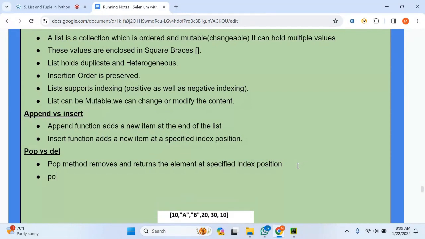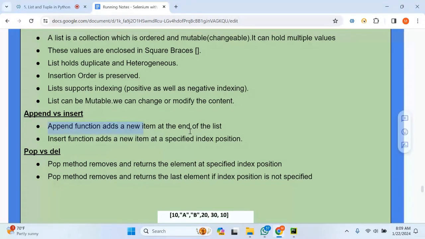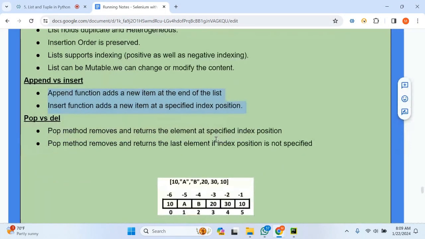So another important point is the pop method removes and returns the last element if the index position is not specified. Very important point. These are very important differences which you can expect in an interview.